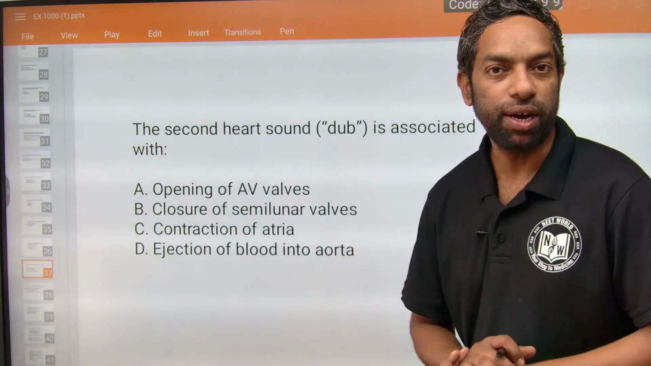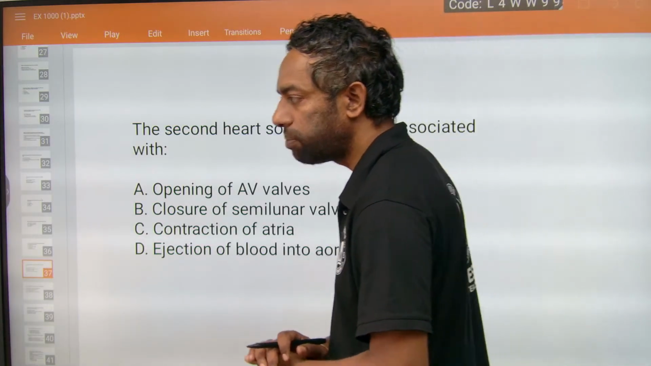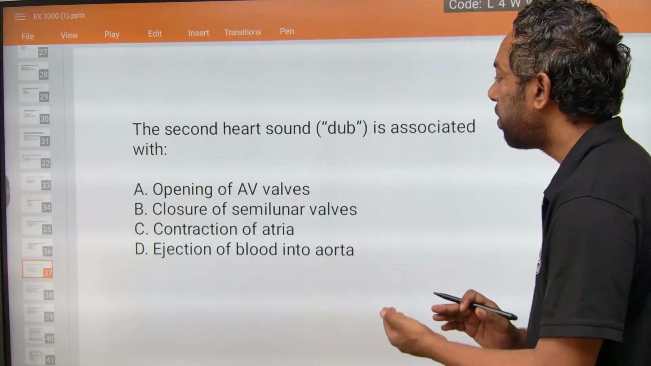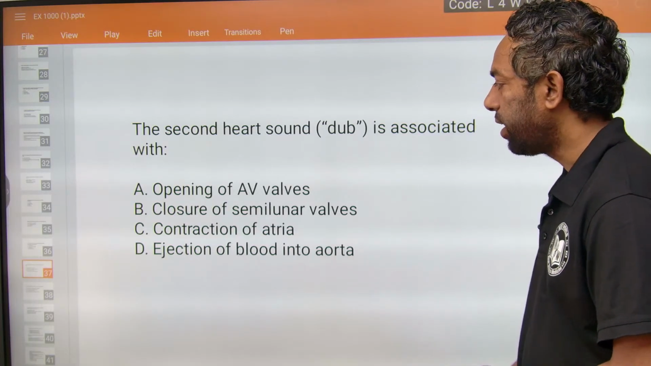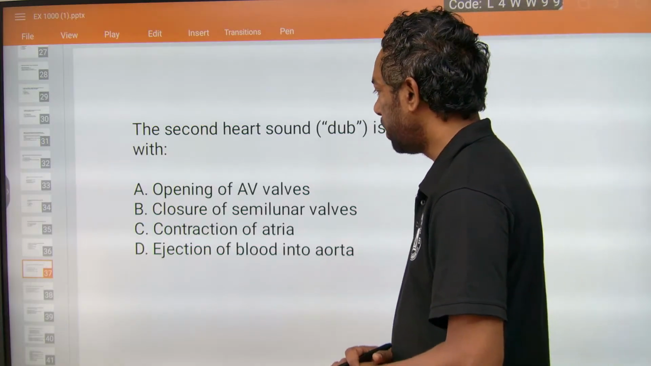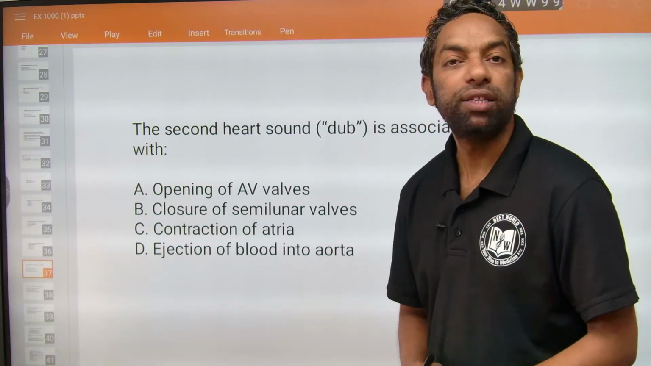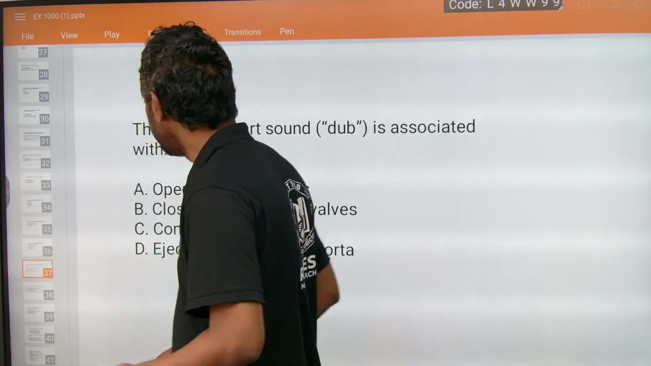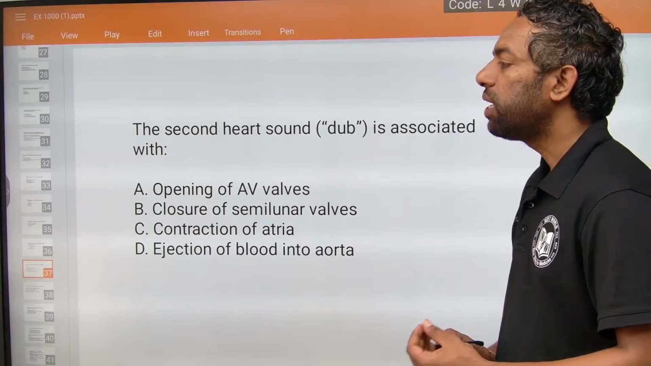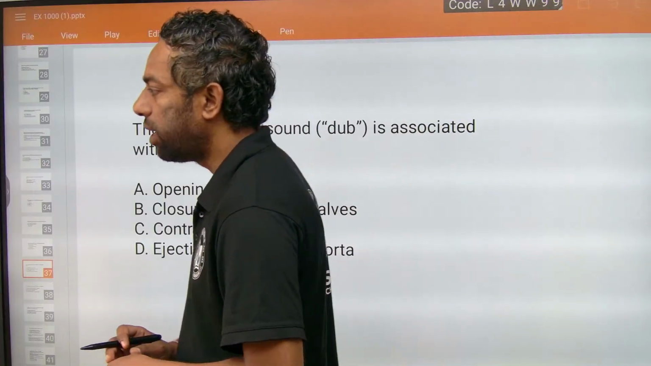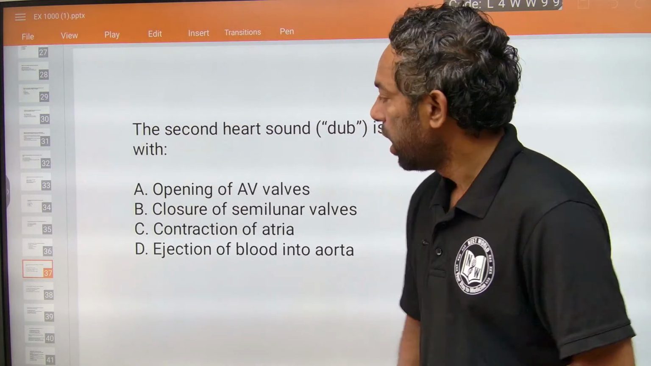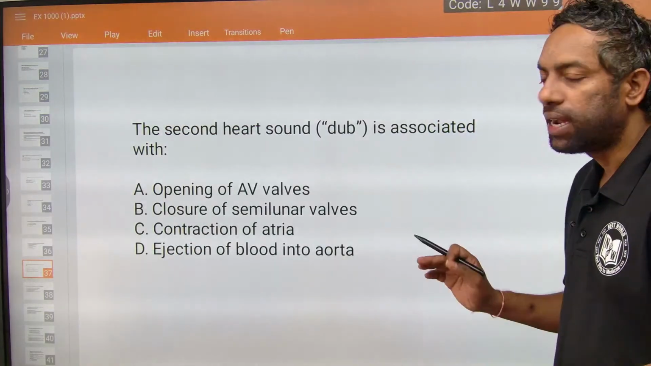This is a PYQ, guys. It looks very simple, but it is a PYQ question. Opening of AV valves, closure of semi-lunar valves, contraction of atria, or ejection of blood into the atria. Opening of AV valves is not at all the dub. Closure of valves produces the sound. Lub is different, dub is different. Dub comes with the closing of the semi-lunar valves. Option B is the right answer for this question.